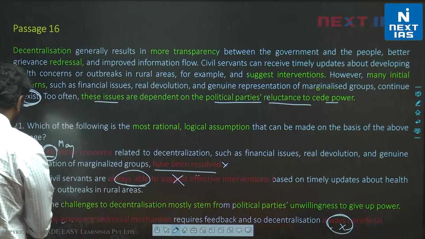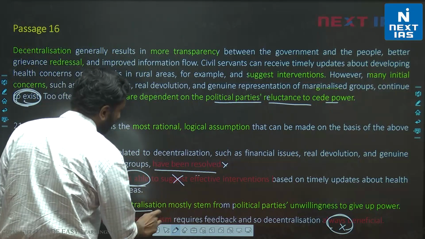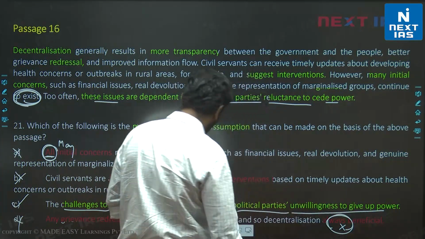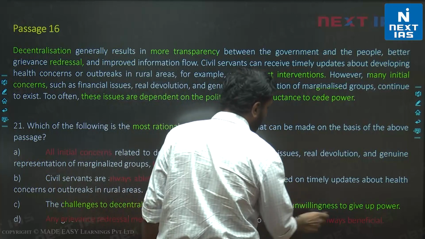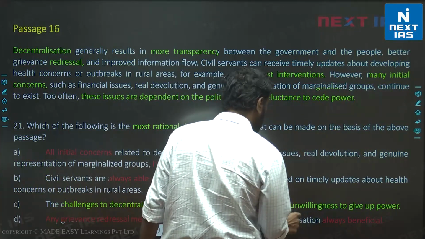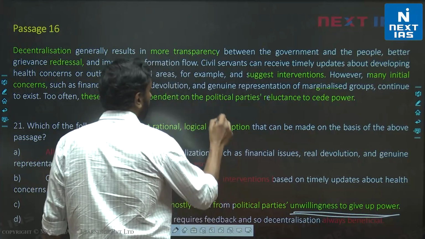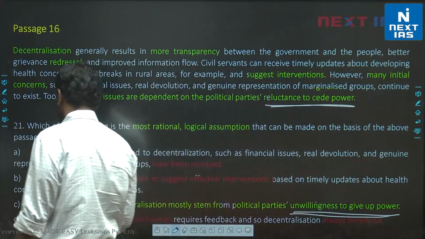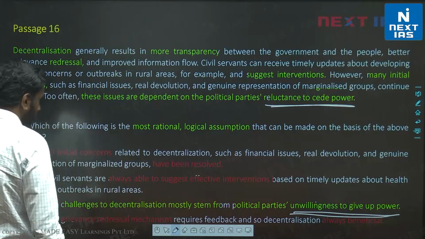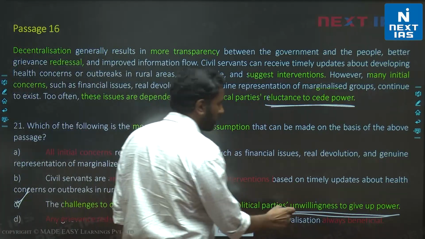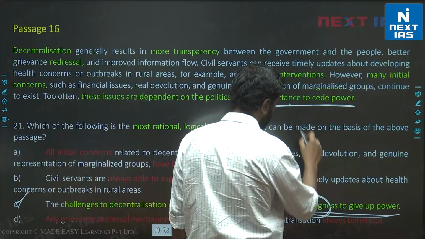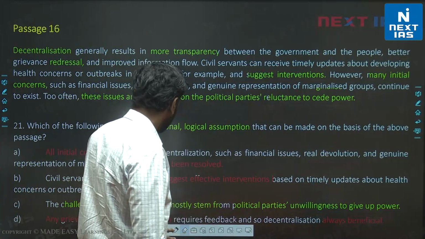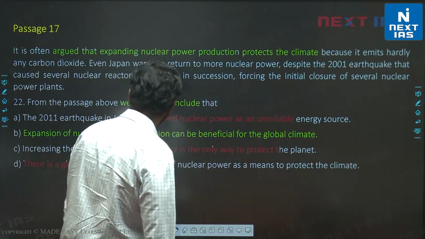C is the only possible choice. The challenges to decentralization mostly stem from political parties' unwillingness to give up power. Unwillingness is the same as reluctance. It's synonymous with reluctance. Reluctance to cede power is the same as unwillingness to cede power. C is the correct choice for this question. Some of you took unwillingness to be extreme. It's not, it's actually the same thing. Alright. C is the correct choice for this question. Let's look at the next one.